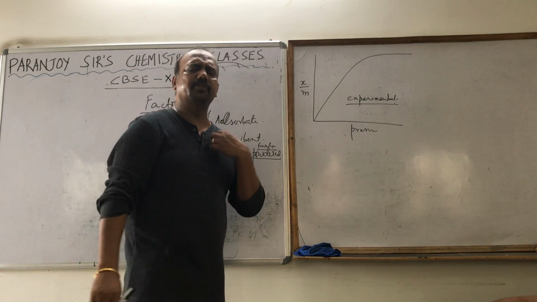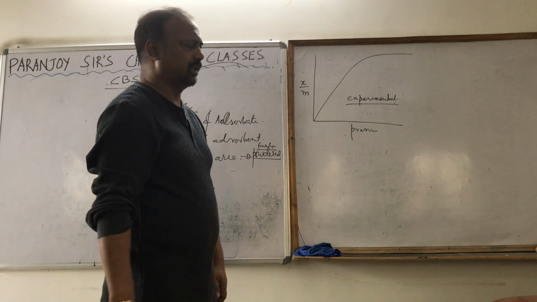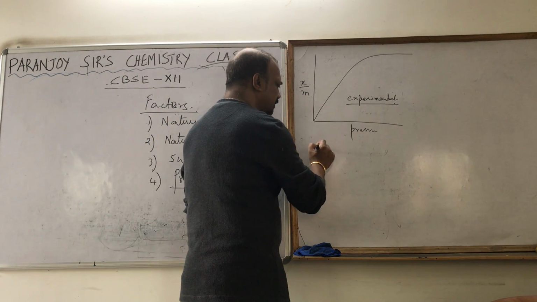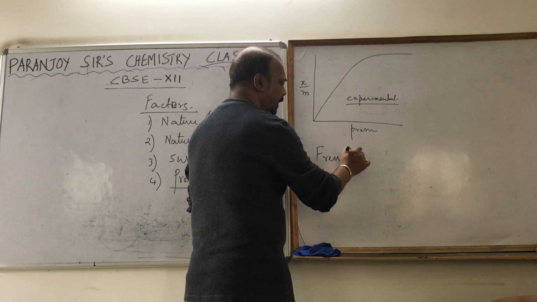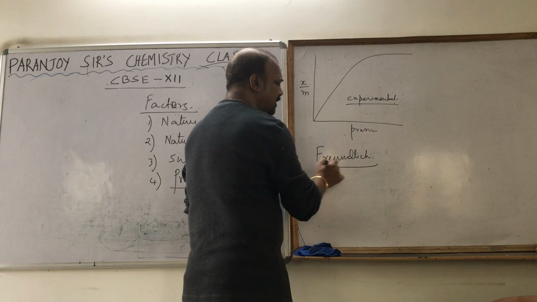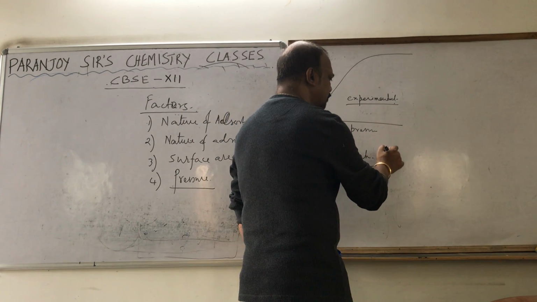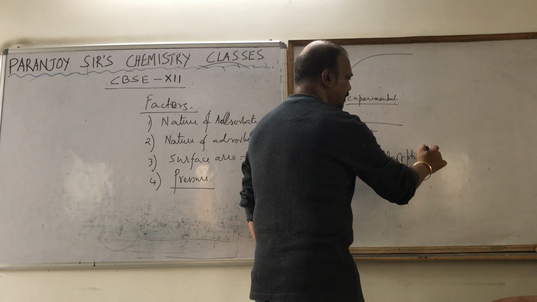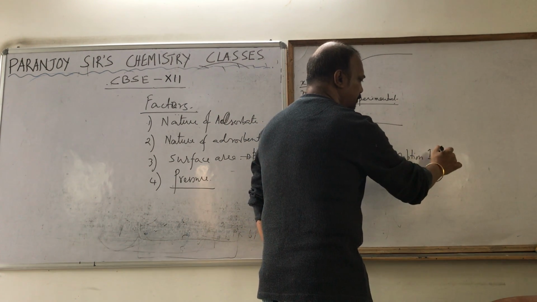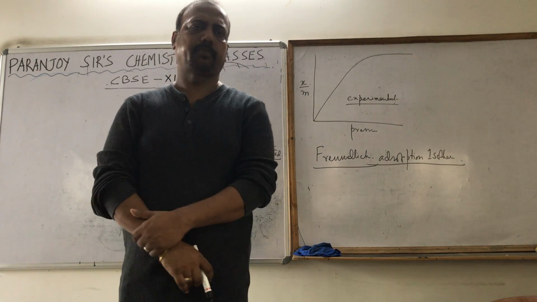Out of those, the first theory that was accepted, I should say, is the Freundlich theory, F-R-U-N-D-L-I-C-H, and it is known as the Freundlich adsorption isotherm.